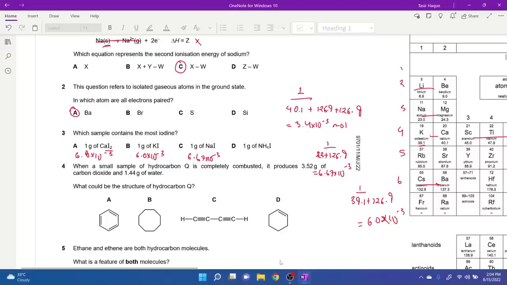So that's 1 divided by 14 plus 4 plus 126.9. Let's see. 14 plus 4 plus 126.9. 1 divided by the answer. That gives us 6.9 times 10 to the power minus 3 moles of ammonium iodide. So we have our answer.